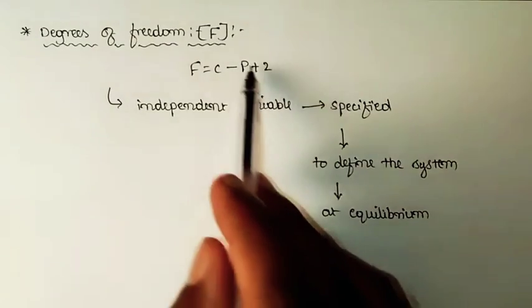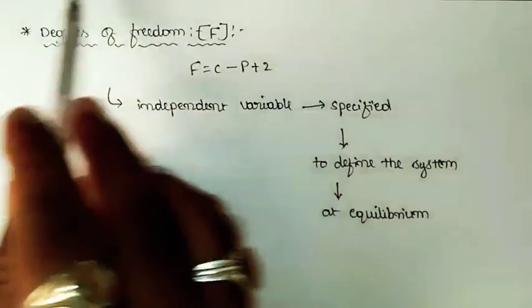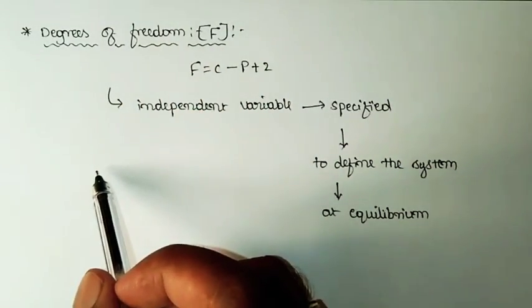The number of independent variables we specify is called the degrees of freedom.